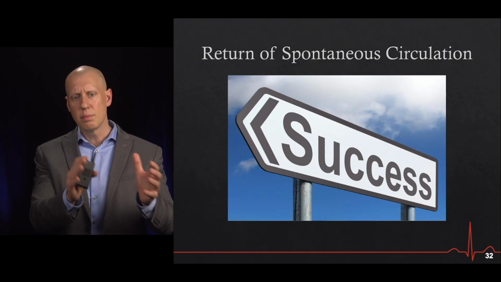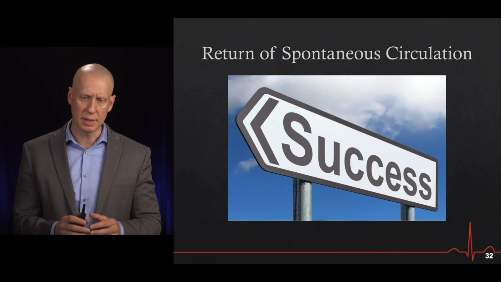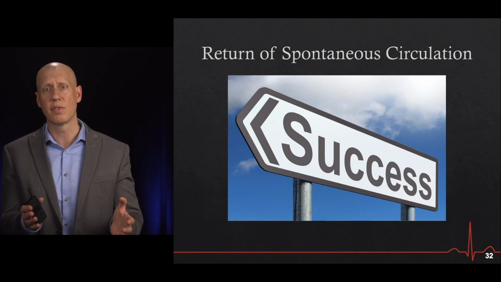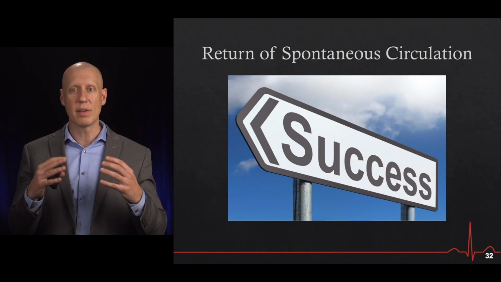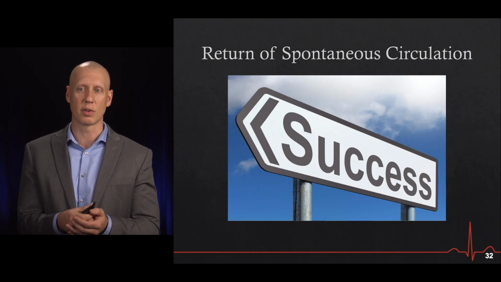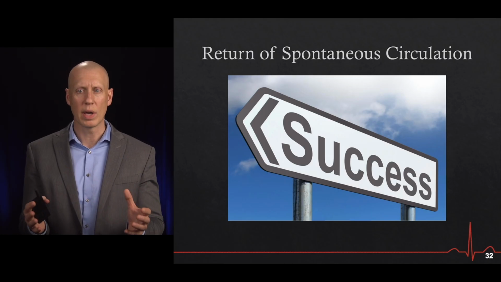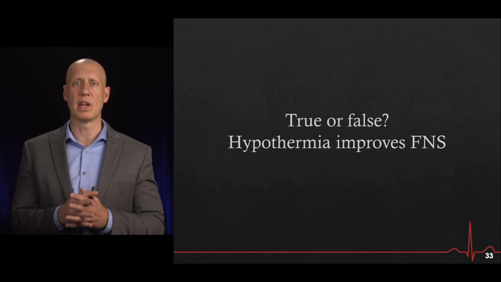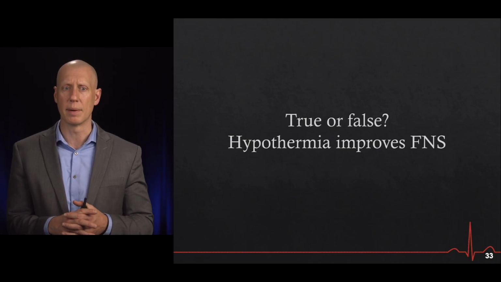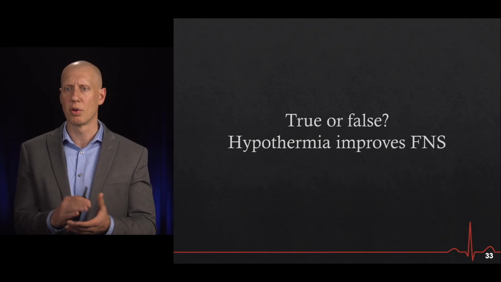So let's move beyond the moment of cardiac arrest. We've done great CPR. Maybe we've provided early defibrillation if they had one of those shockable rhythms that we discussed early on. And now we have success. We have return of spontaneous circulation. Where do we go from here? So the first question that is still circulating around is, should we cool the patient? Should we provide therapeutic hypothermia? And true or false, does hypothermia improve favorable neurologic status?